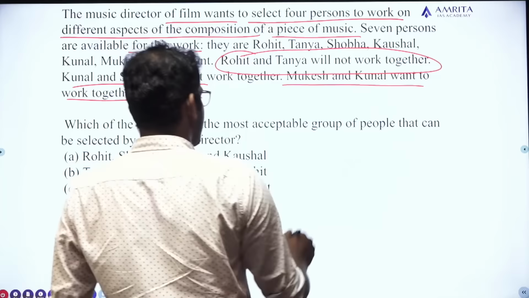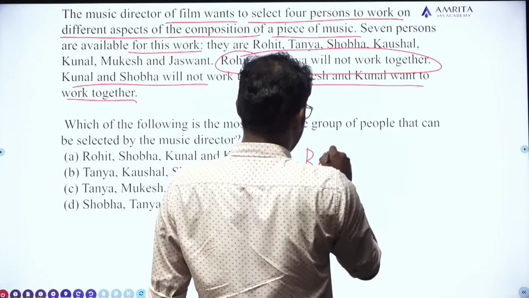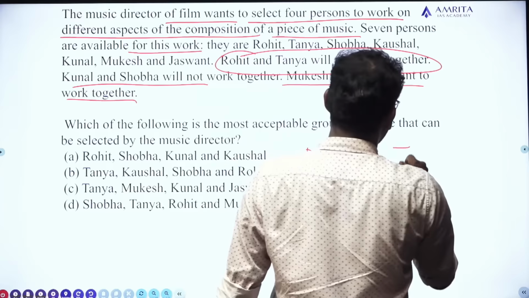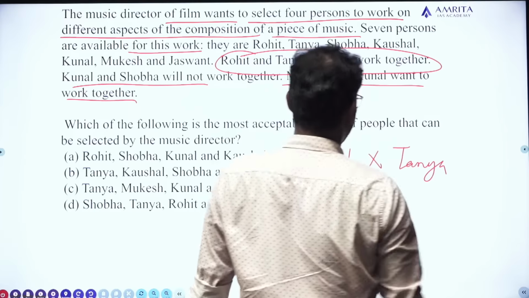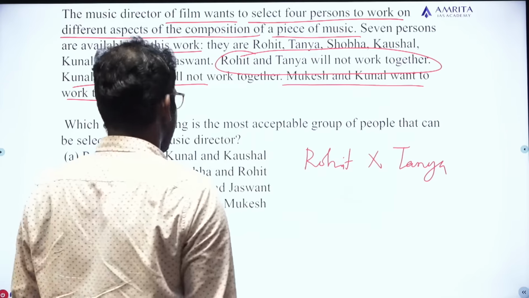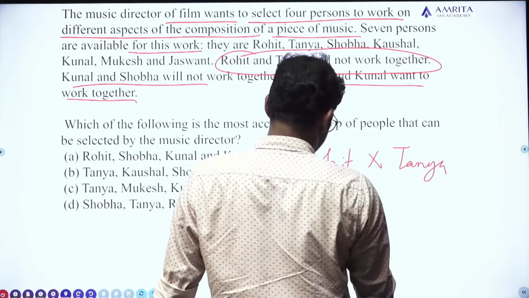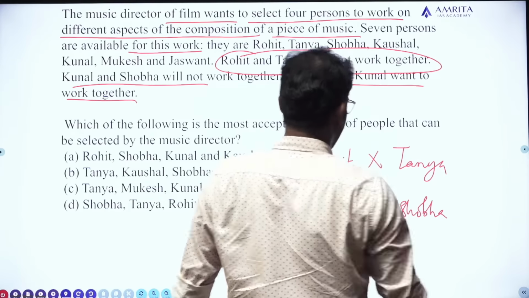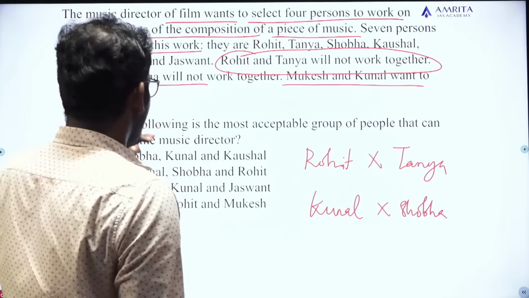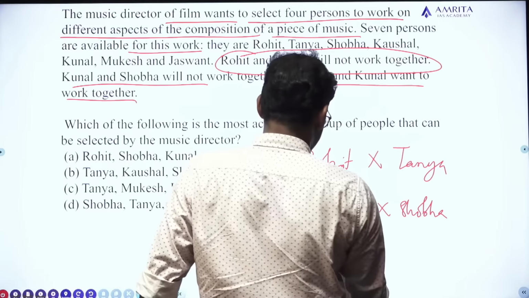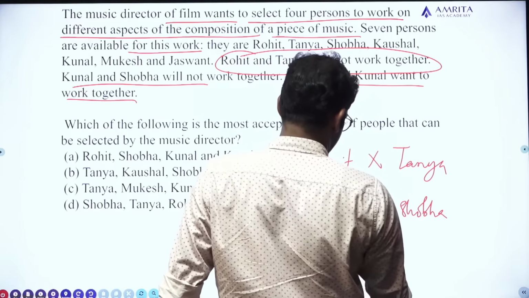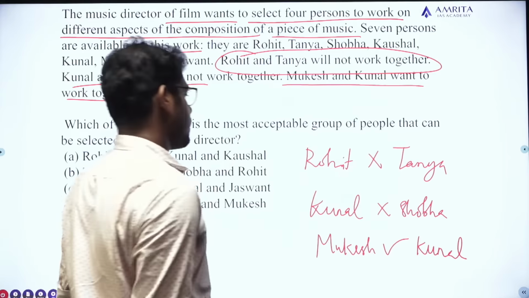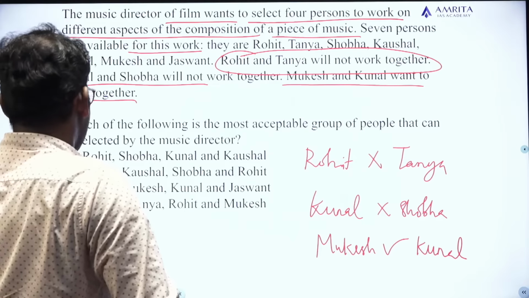Fine. So what the information says: Rohit and Tanya will not work together. The next is Kunal and Shobha. Kunal and Shobha will not work together. Mukesh and Kunal, they want to work together. Okay, fine. Now let's look at the options.